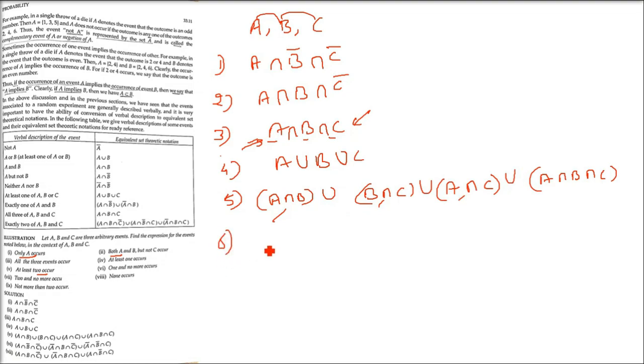Now sixth is one and no more occurs. One and no more occurs. So what does it mean? That is, one should happen, other two should not happen. One happens, other two should not happen. So just take A, B, C, and at a time make the other two as not happening. So A, B not happening, C is happening.